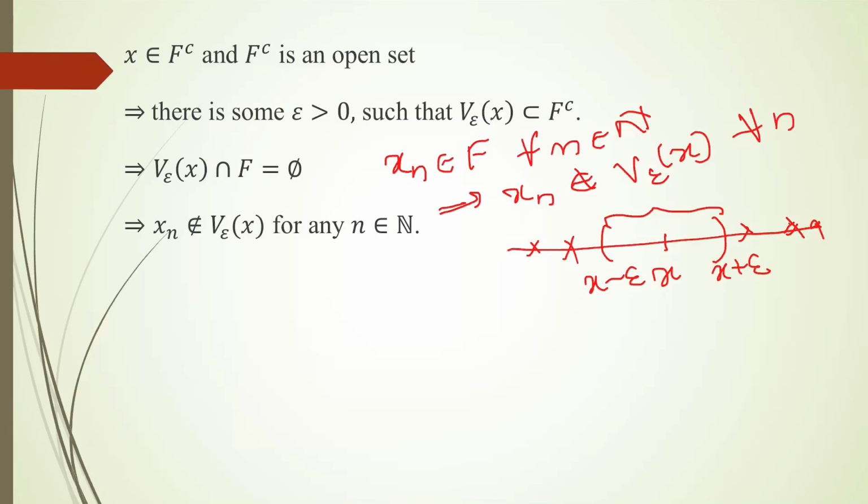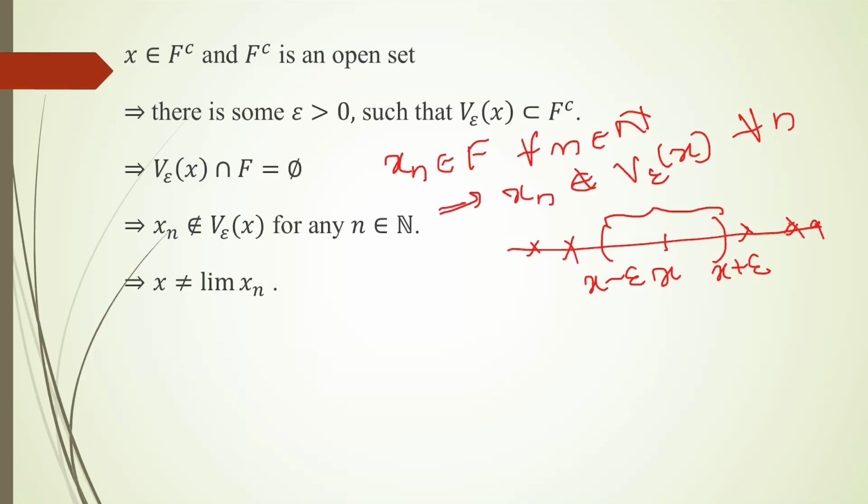So there is some fence here. It will not allow any Xn to enter into this neighborhood. Then how can Xn converge to X? So Xn not an element of V epsilon of X for any n element of natural numbers means this X is not a limit of Xn, which is a contradiction to our hypothesis, because we called limit of Xn by X. Now we got X is not limit of Xn. So this is a contradiction.